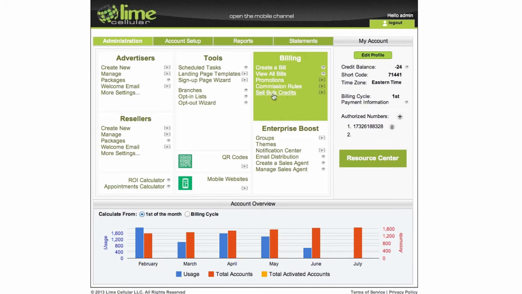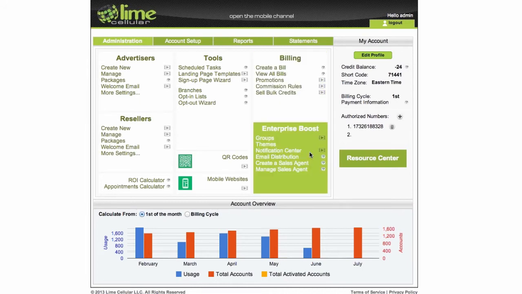We have, this is pretty new, the sell bulk credits. It's a new feature that you can actually sell packages of, not packages, but bulk of SMS credits. So if you set up the sell bulk credits, people will basically be able to click and buy bulk messaging from you right from their dashboard.